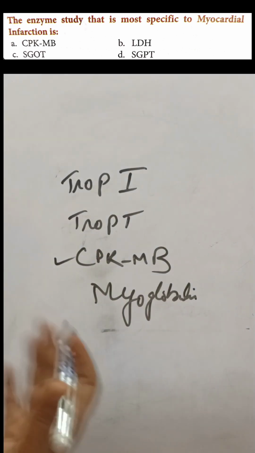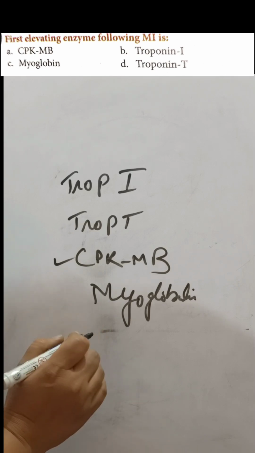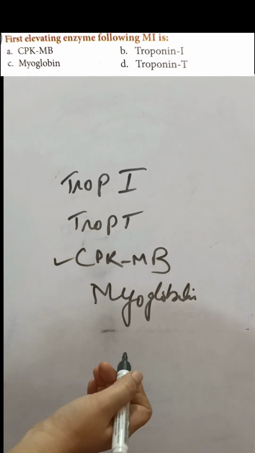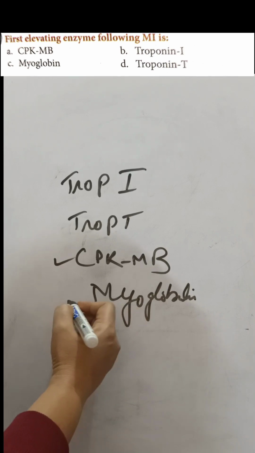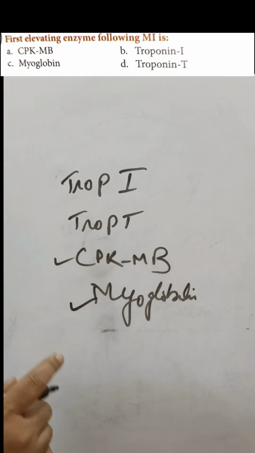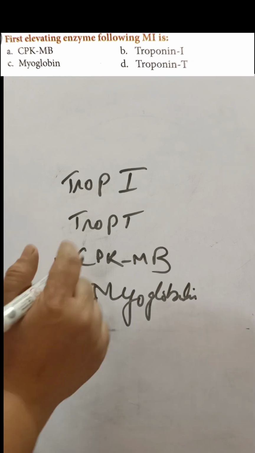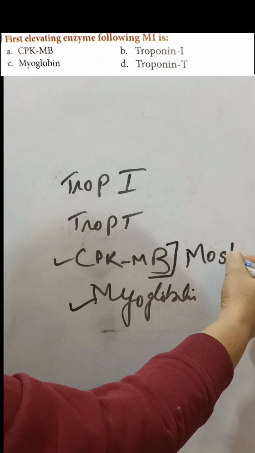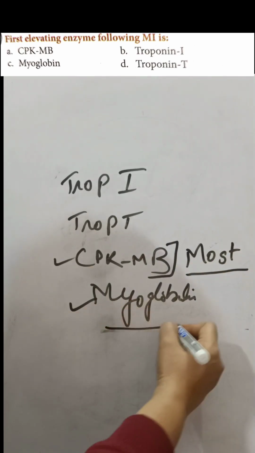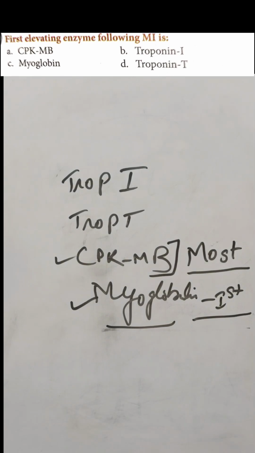Now एक इसी टाइप का एक और क्वेश्चन आता है, what is the first elevated enzyme following MI? ठीक है, MI के बाद जो फर्स्ट जो एंजाइम है that is released, that is myoglobin, right? Myoglobin is the first elevated enzyme that is produced, and the most specific is CPK-MB, and the first जो release होता है that is myoglobin.